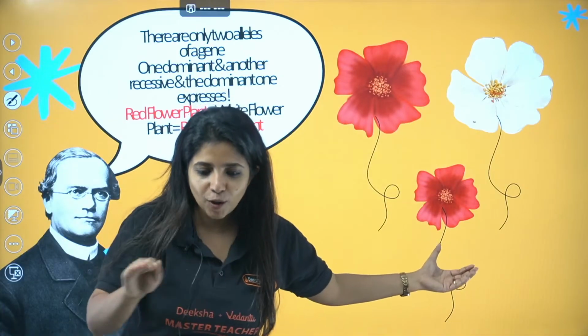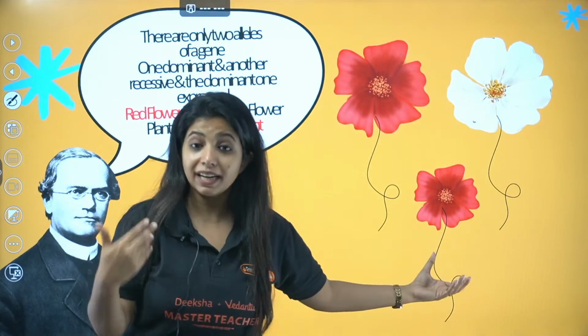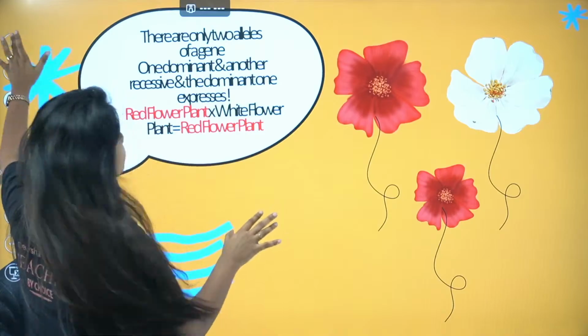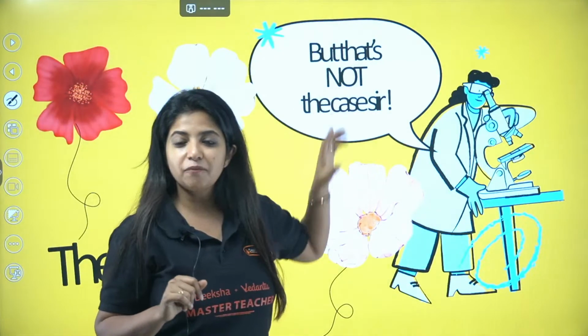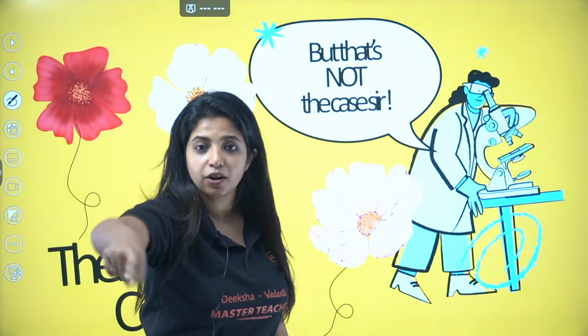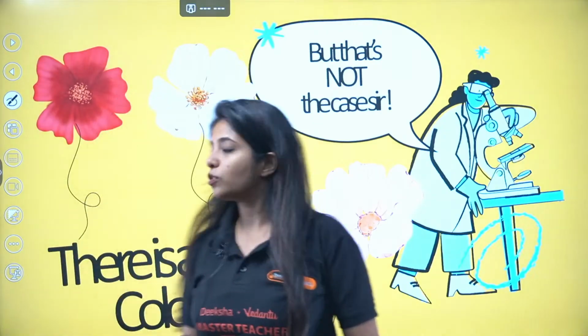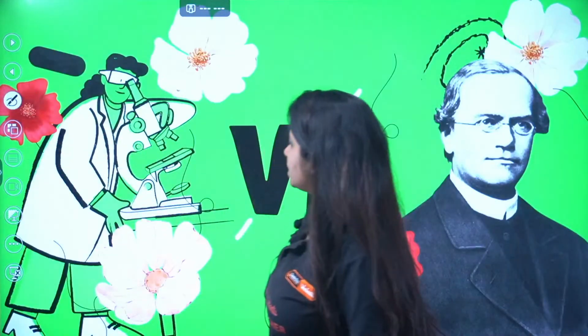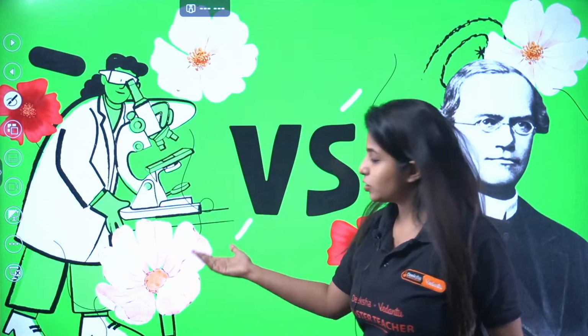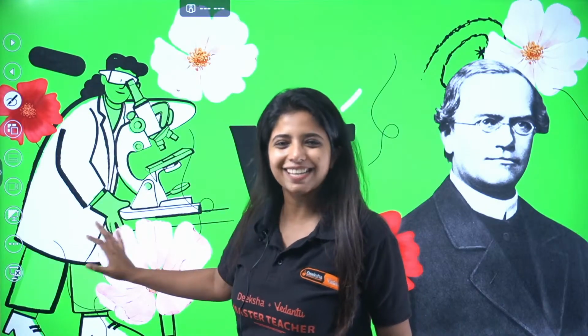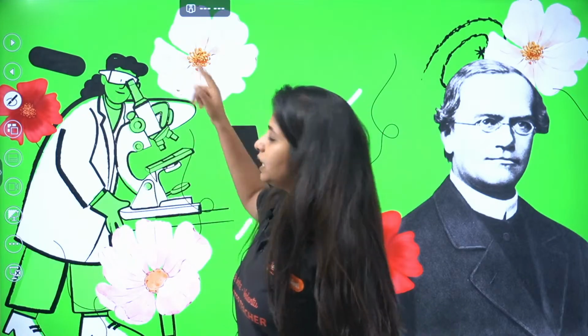All the progeny, small plants which are there, they should be red in color. But apparently things were not the same over here. Some person said that that's not the case, Mr. Mendel. When I am crossing red and white, I am getting something else, that is pink. Over here the pink color is not visible, but actually it is pink in color. So red and white, when he crossed, he got pink. But according to Mendel, it should have been red.